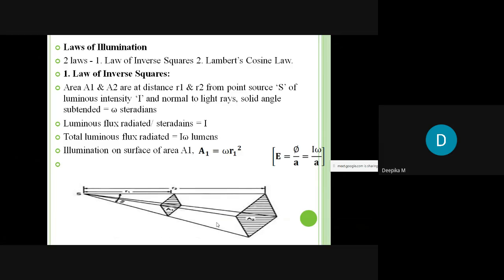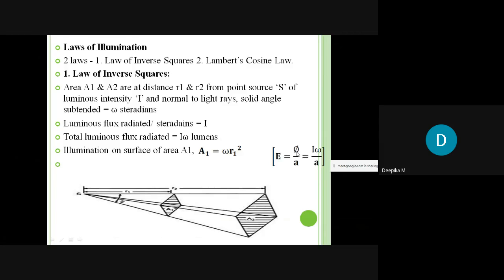How I written like this means, we have the illumination is nothing but how much flux is falling per unit area. So this will be the definition of illumination. Okay, E is nothing but illumination. So illumination will be represented by E, and the luminous intensity will be represented by I, and omega is nothing but the solid angle. So illumination is nothing but flux per unit area.